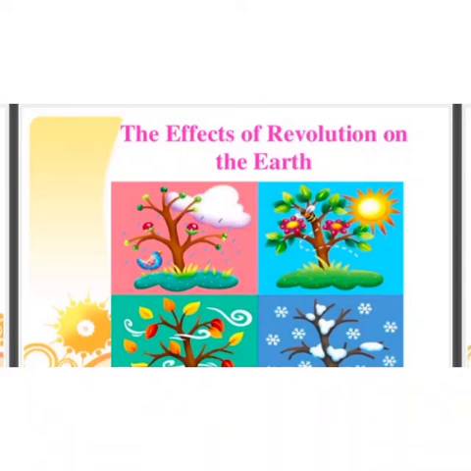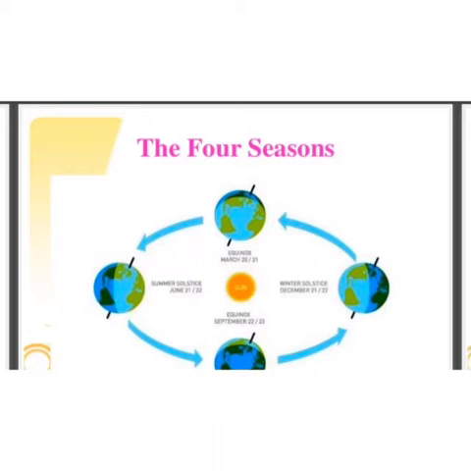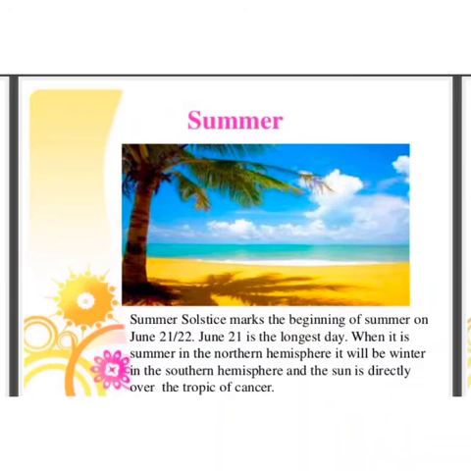Now, the effect of revolution on the earth. Different seasons are formed on the earth due to two factors: revolution of earth and the tilt of the earth axis. So there are four main seasons: winter, summer, spring, autumn. First, let's discuss summer season. Summer solstice marks the beginning of summer on June 21, 22. June 21 is the longest day.